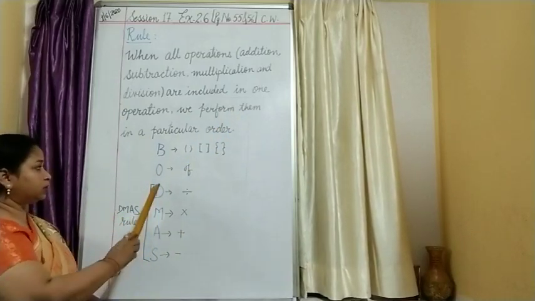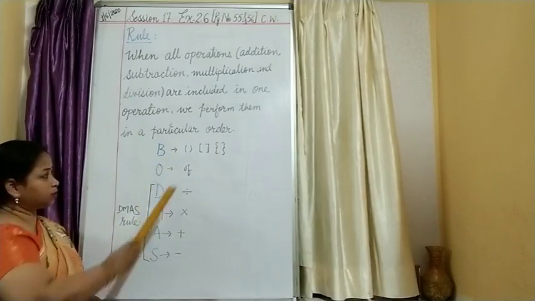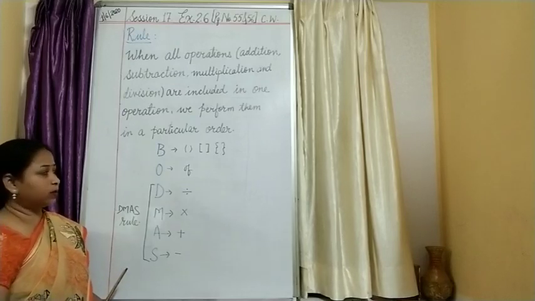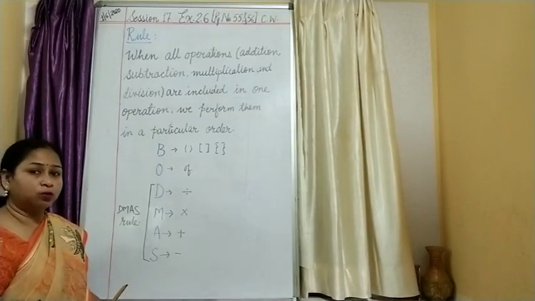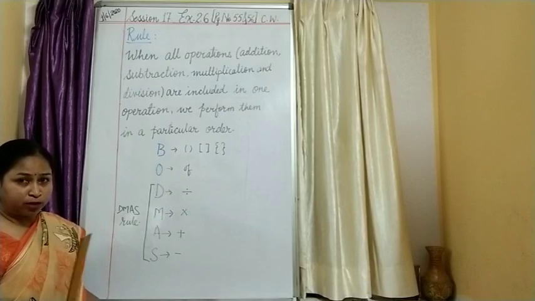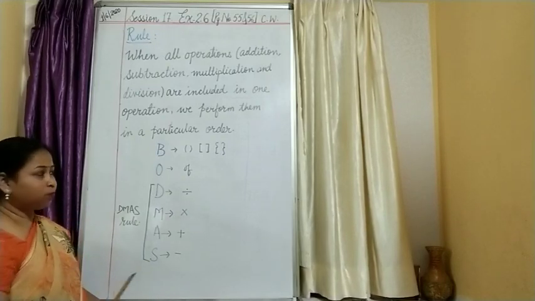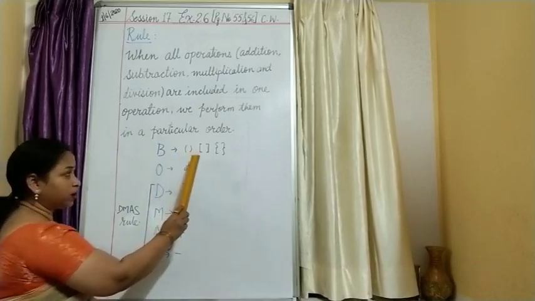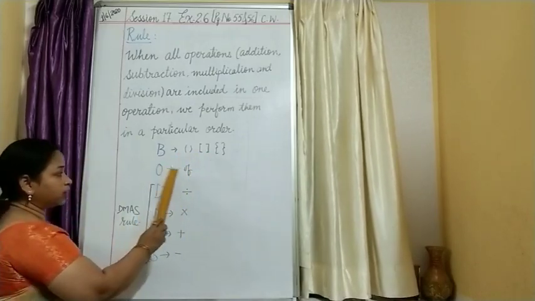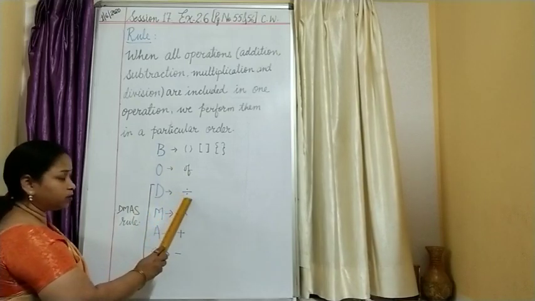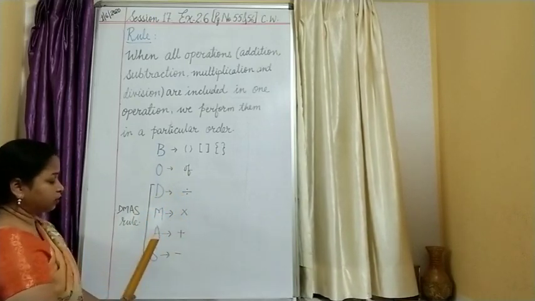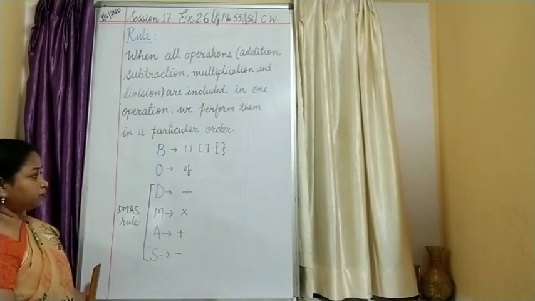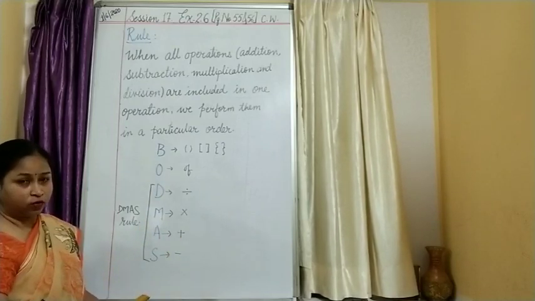As you can see, I have written over here some alphabets, B, O, D, M, A, S. If I read this, it is known as BODMAS, okay, not Badmash, it is BODMAS, children, where B stands for bracket. So, you have simple bracket, square bracket, curly bracket. O stands for of, D for division, M for multiplication, A for addition and S for subtraction, okay. So, this is what they stand for, okay.